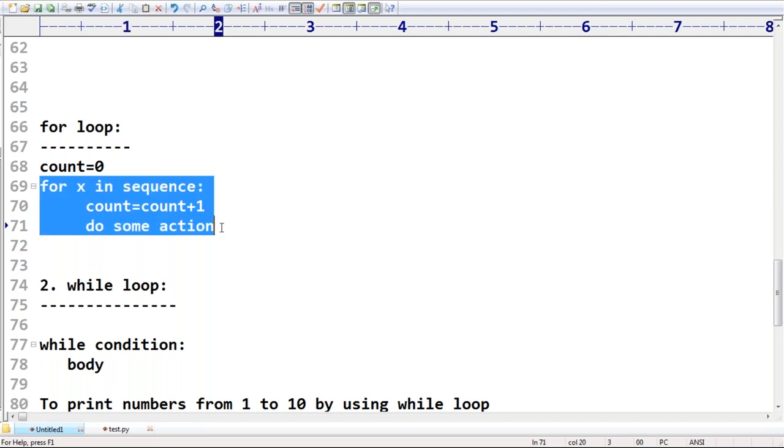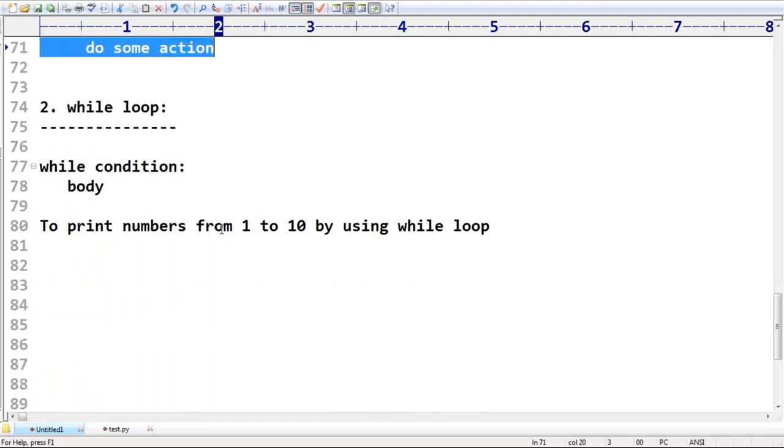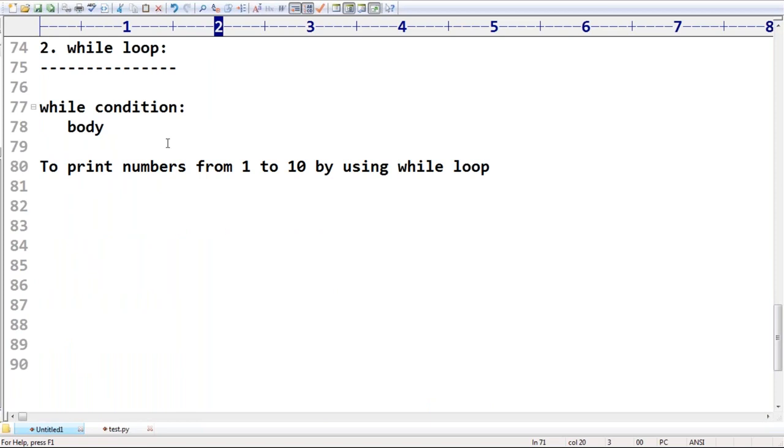Anyway, just observe, when we should go for a while loop: as long as some condition is true, if you want to automatically execute the body, then we should go for a while loop. Here you can't tell how many times it's going to execute. Once this condition fails, then only it will be stopped, sir.